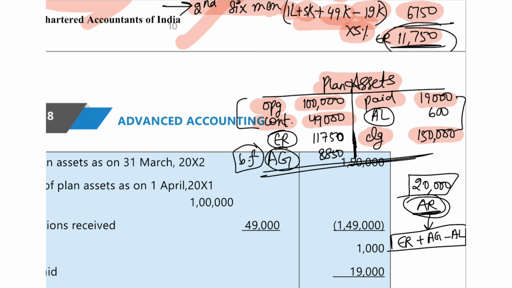But if you want to go in that same format, then what you can do is, how much your expected return we found out. It was 11,750. Then actuarial loss was given in the question as 600 rupees. So now if you balance this ledger, you will get a balancing figure of actuarial gain, which is 8,850. So whatever balancing figure is there will either be your actuarial gain or your actuarial loss.